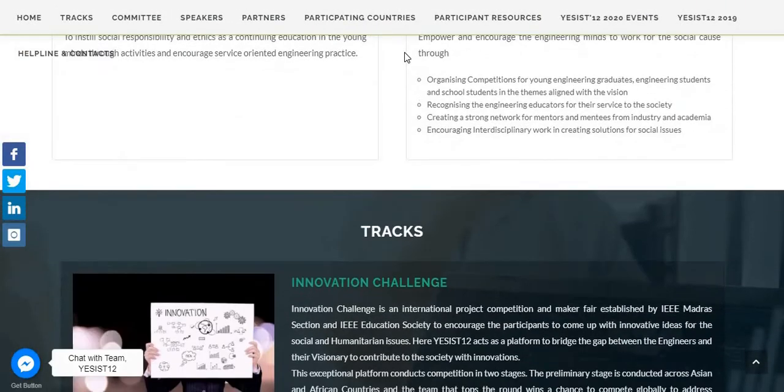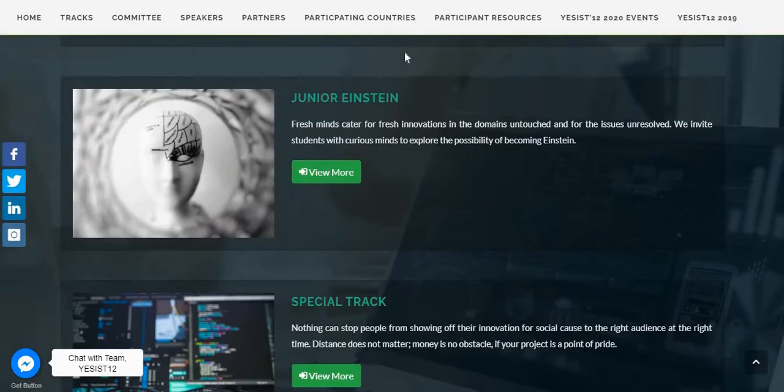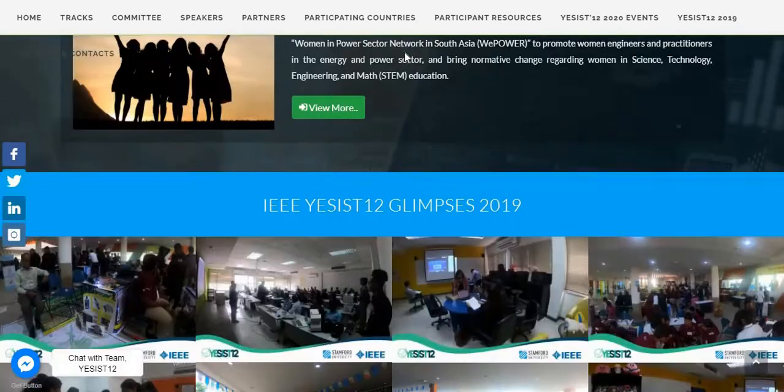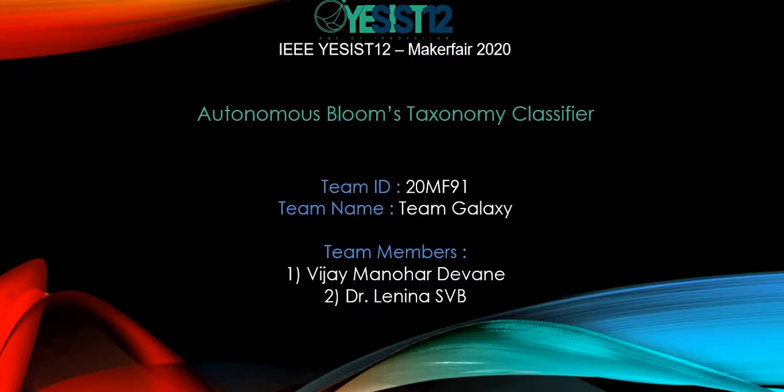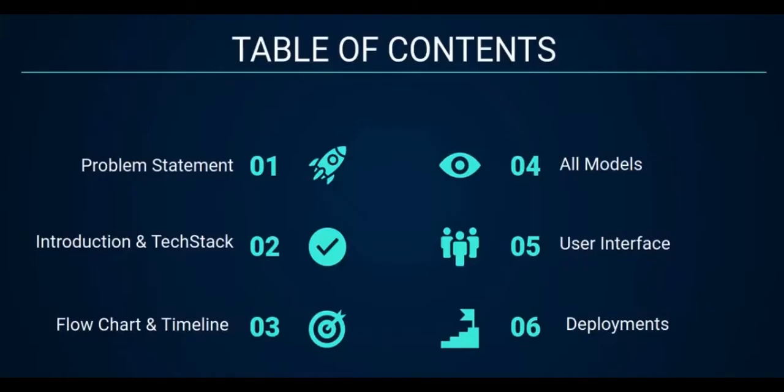We will be presenting the video prototype submission for IEEE WISES 12 Maker Faire 2020. The title for the problem statement is Autonomous Bloom's Taxonomy Classifier. We will be covering things for the presentation in the following order.